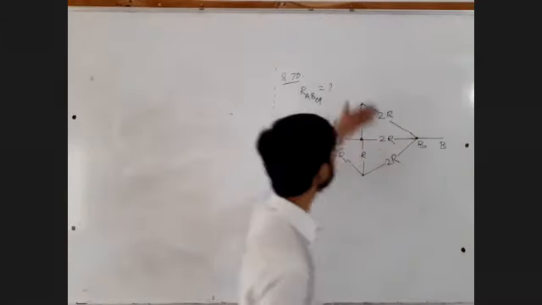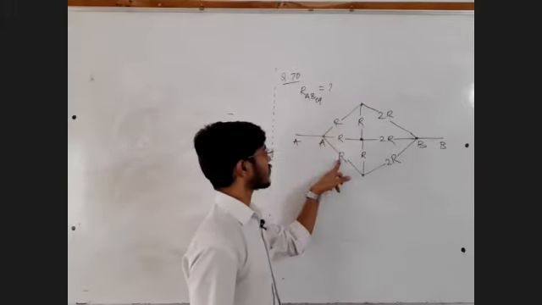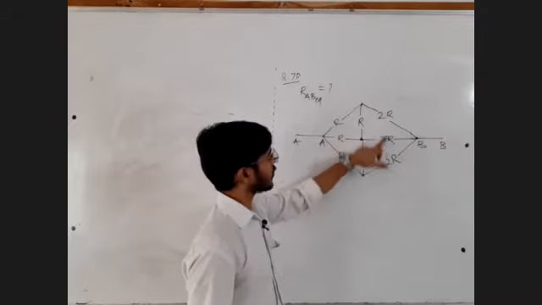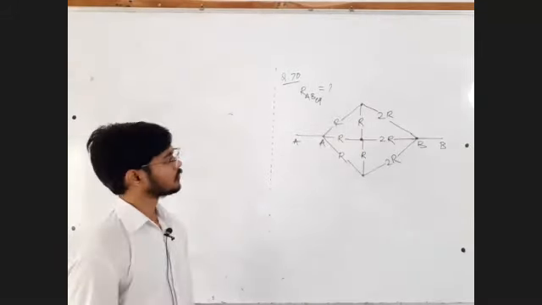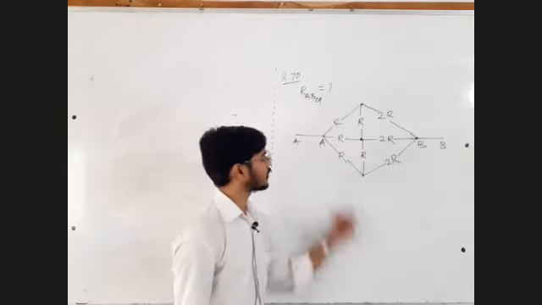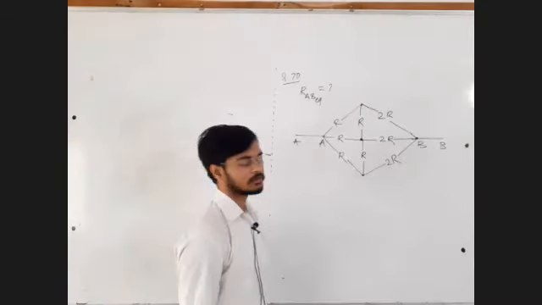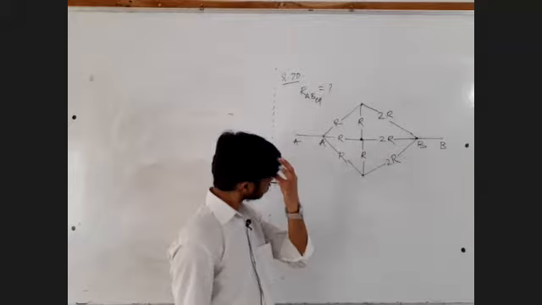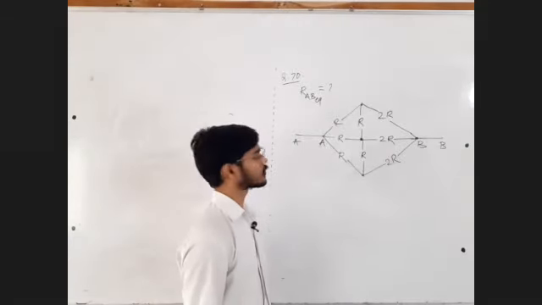You can imagine the circuit getting folded. You can imagine this R getting parallel with this R. You can imagine this R getting parallel with this R. You can imagine this 2R getting parallel with this 2R. You can imagine the balanced bridge after folding. You can neglect this internal resistance R. You can immediately give the answer.